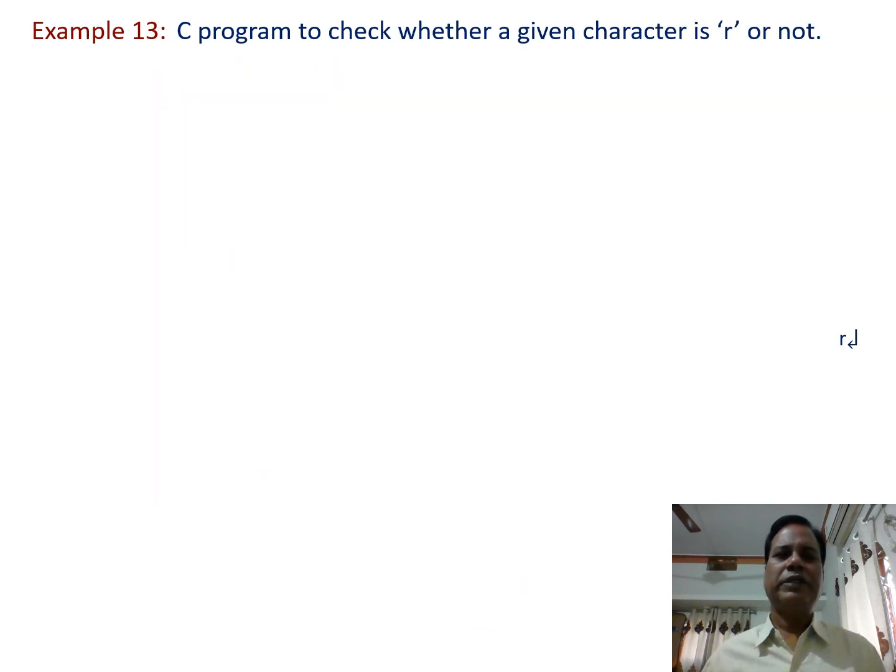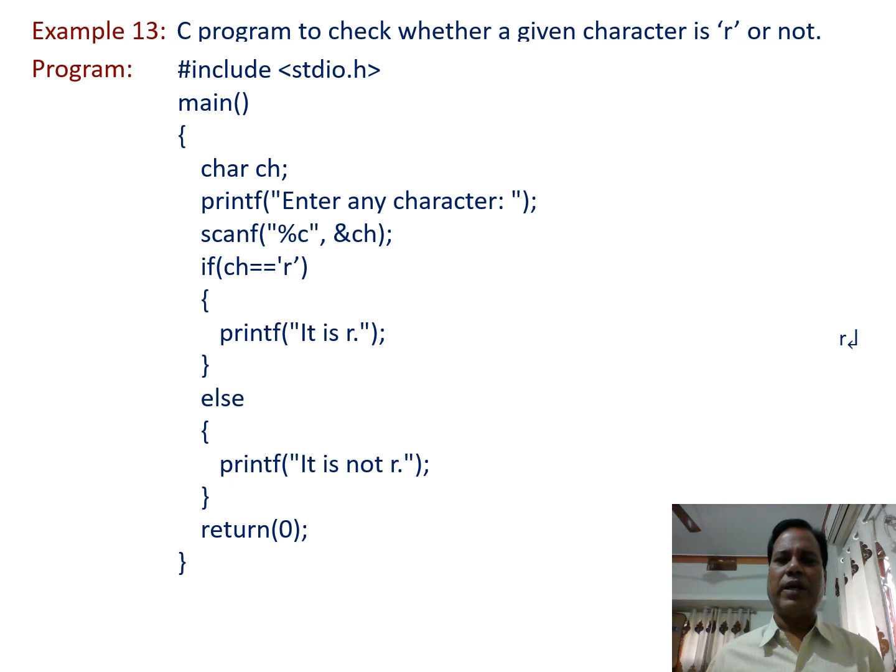Now let us take another example, that is example number 13. In this one, we write a C program to check whether a given character is R or not. In this program we have to check whether the entered character is R or not. If the entered character is R, we print "it is R". Otherwise, if it is another character, we print "it is not R". So a program can be written like this one.